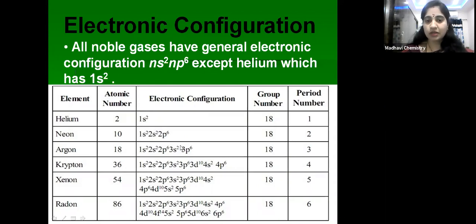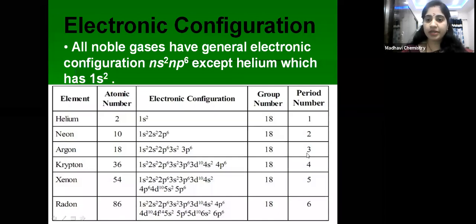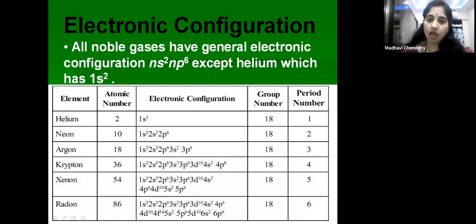Next argon. So what is the outer shell electronic configuration? 3s2 3p6. Okay, third shell is the outer shell. That's why argon belongs to which period? Third period, because third shell is the outer shell.